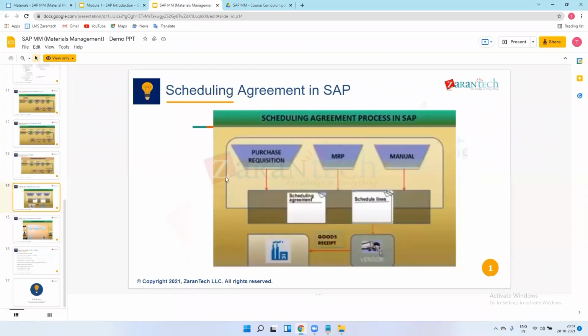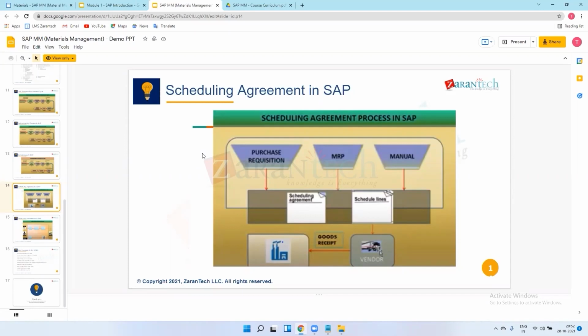So scheduling agreements. Scheduling agreements is all about purchasing. MM completely deals with the purchasing activity. So scheduling agreement means if we selected one vendor, as the Tata group, we selected MRF as a vendor. We will make one agreement between Tata Motors and MRF.